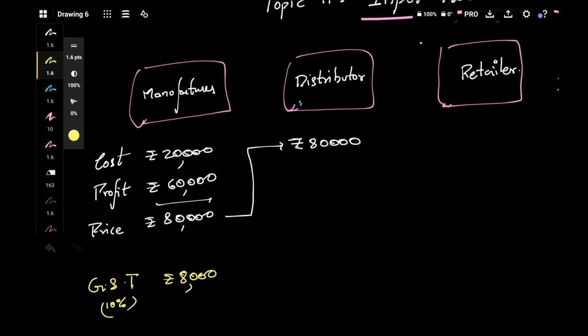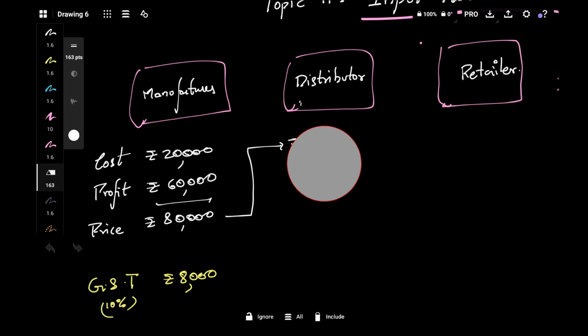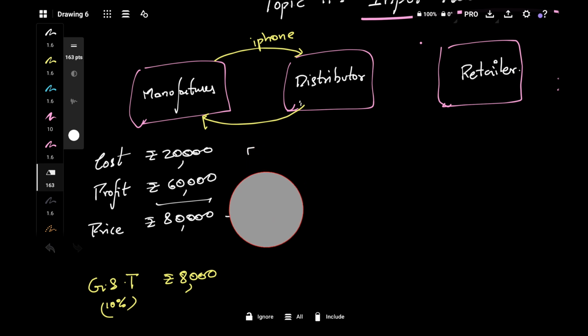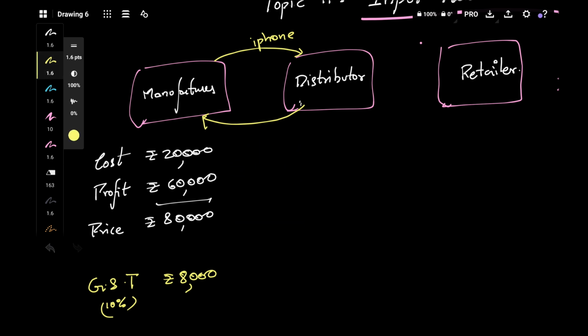So in total what should happen is this person will give iPhone to him, manufacturer will give iPhone to distributor, and distributor will pay amount. How much will he pay? He'll pay 80,000 plus 8,000, that is nothing but GST.